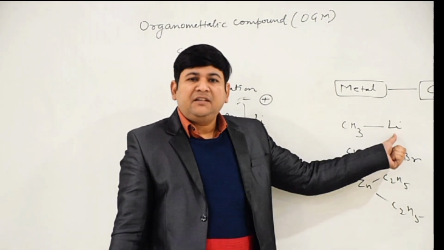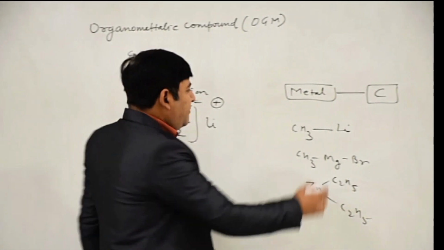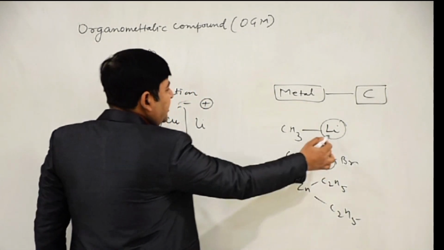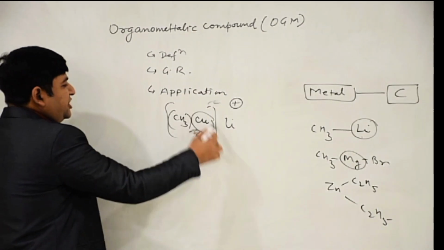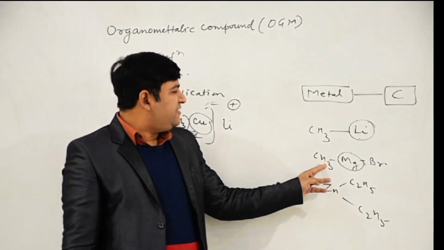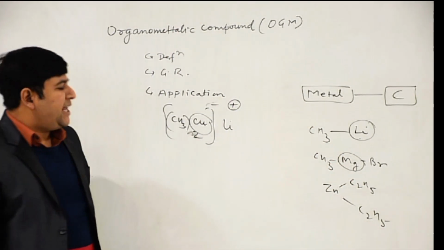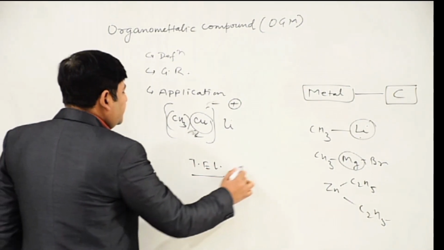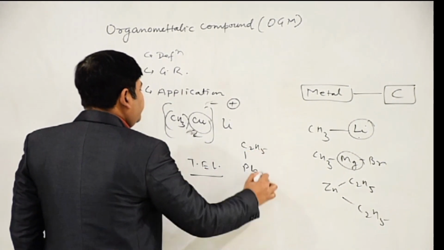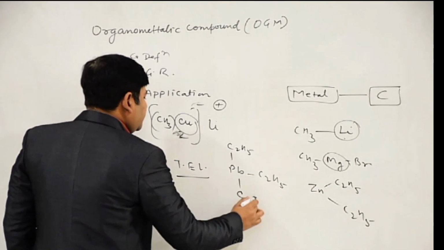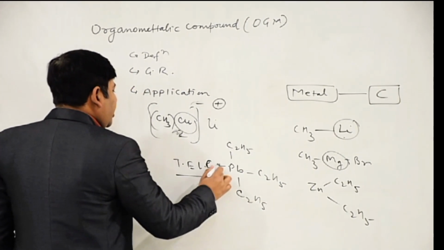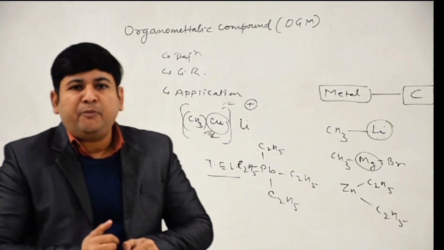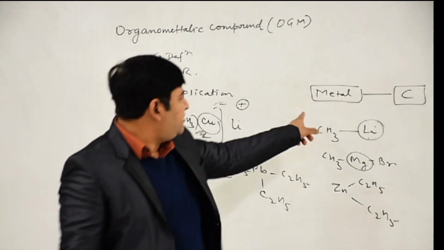This is a metal, this is an alkaline earth metal, this is an alkali metal and this is a transition metal. So these metals are directly attached with the carbon. That's why these are called organometallic compounds. I have one more example: tetraethyl lead. This is also an organometallic compound because carbon is directly attached with the metal. So these are the examples of organometallic compounds in which carbon is directly attached with the metal.